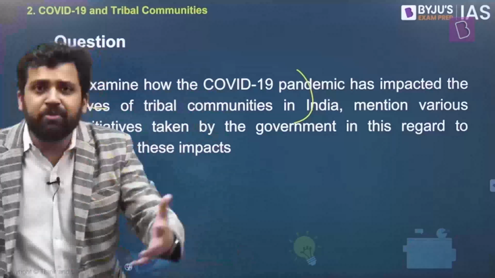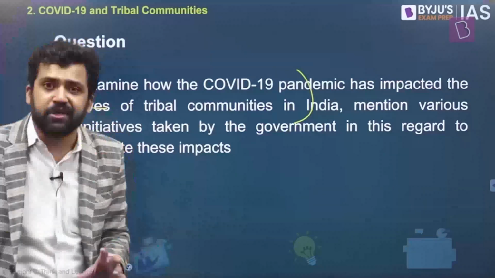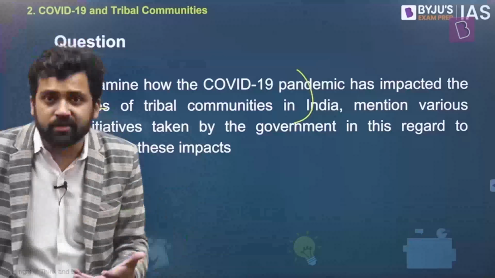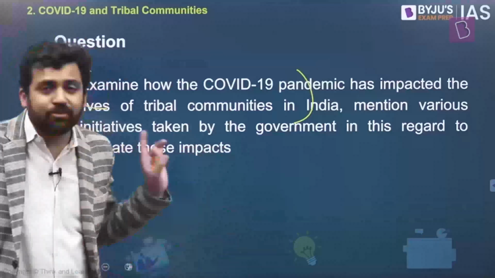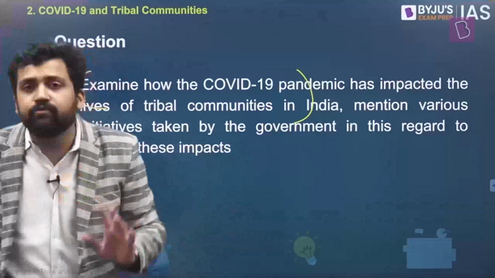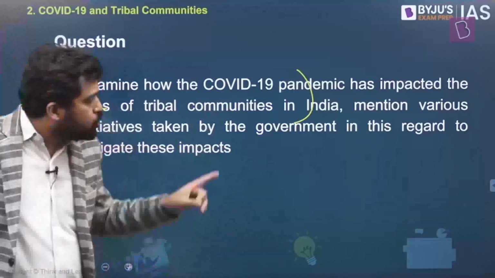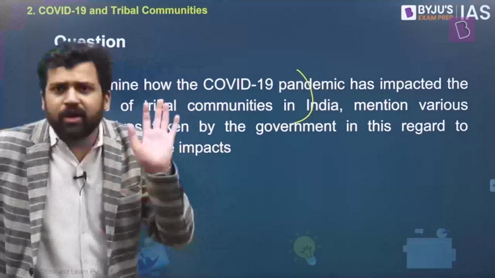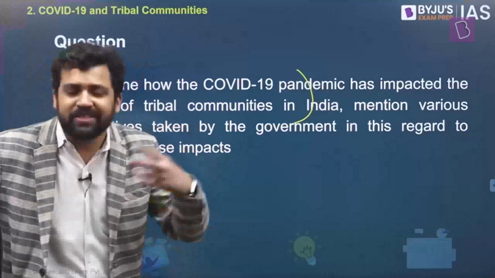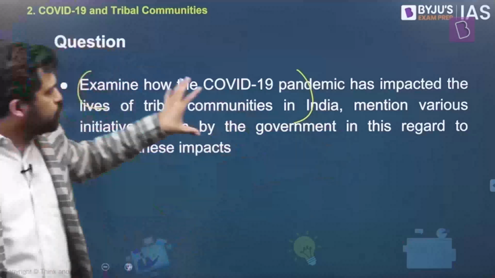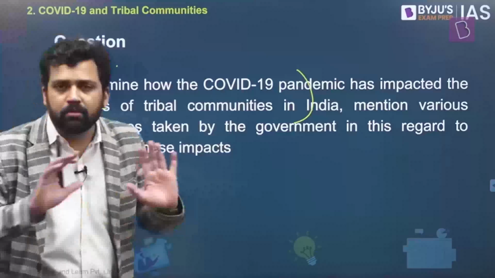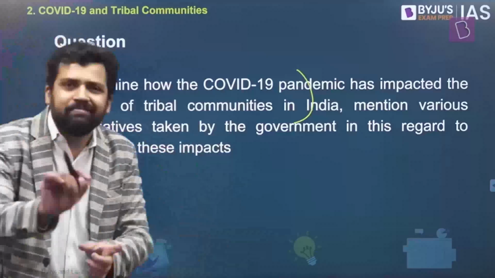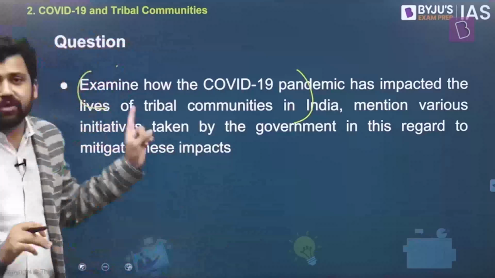In difficult terrains, in inhospitable terrains, in inaccessible terrains, how is the government carrying out these initiatives? For booking these slots, you need access to technology and other things. How is the government trying to address that? When it comes to education, children from the tribal communities are lagging. What are some of the options which are explored? Radio, TV, and other things. So the second part, you have to figure out. Again, this is something you can get from current affairs. If you are following current affairs, if you are skilled enough to Google search, you'll be able to find some ways. So first part, what was the impact of the pandemic on tribals? Second part, what the government did. And while you are concluding, you can mention some of the things that can be done further. So this is the question that you have to answer.